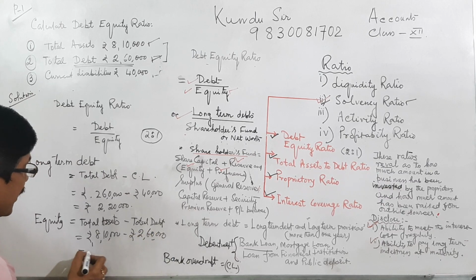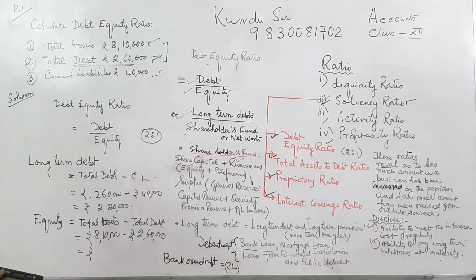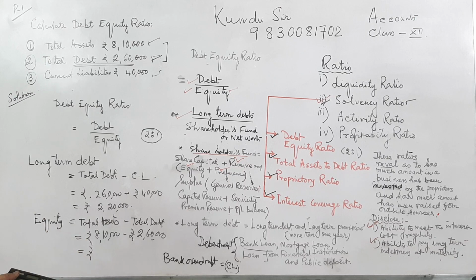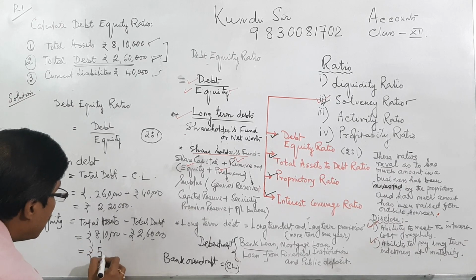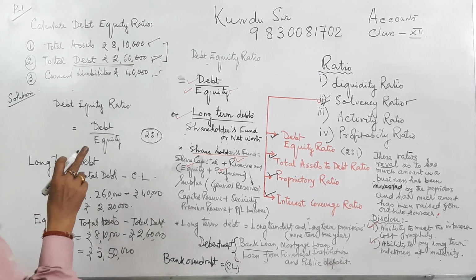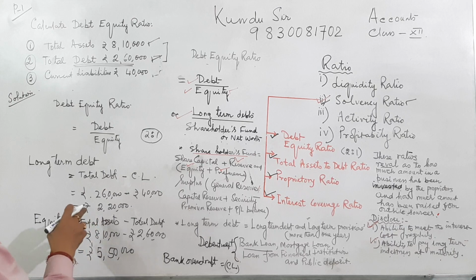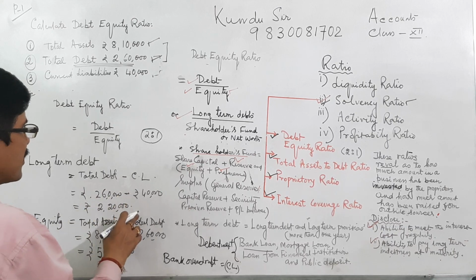How much are we getting? 8,10,000 minus 2,60,000 equals 5,50,000. That is the equity, the shareholder funds or the net worth of this organization.